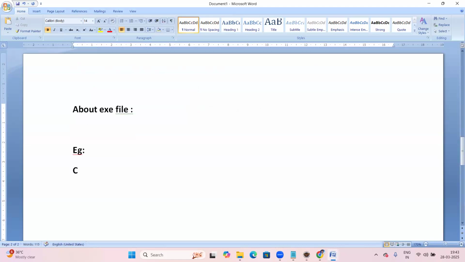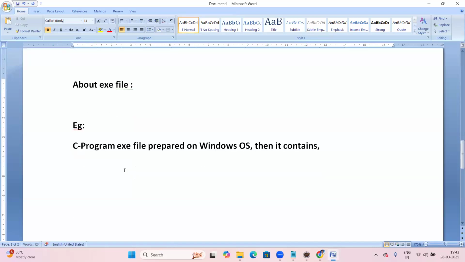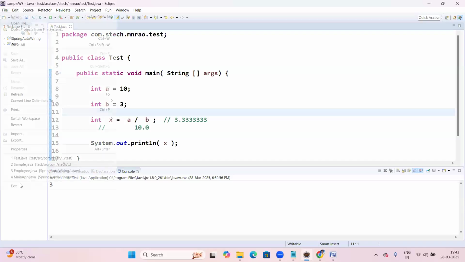Practically I'll show this C program exe file now. If a C program exe file is prepared on Windows OS, then what does it contain? Let us see. Now let me show the C program. One second, let me close this Eclipse.